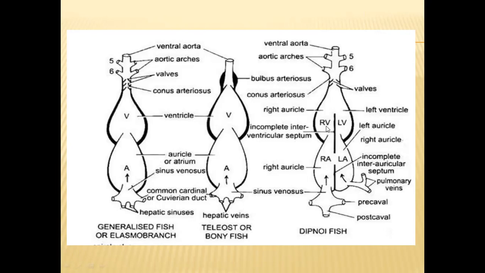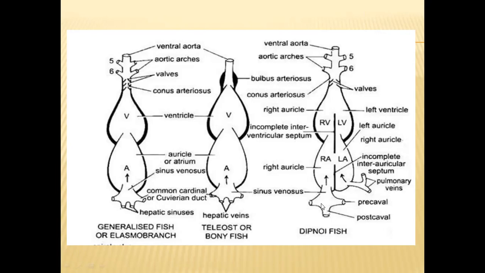Likewise, the ventricle is also divided into right ventricle and left ventricle. And again, in dipnoi fishes, the sinus venosus receives blood from the precavals and postcavals. The postcaval will receive blood from the hepatic veins, whereas in elasmobranchs and teleosts, the hepatic veins and hepatic sinuses send blood directly into the sinus venosus.